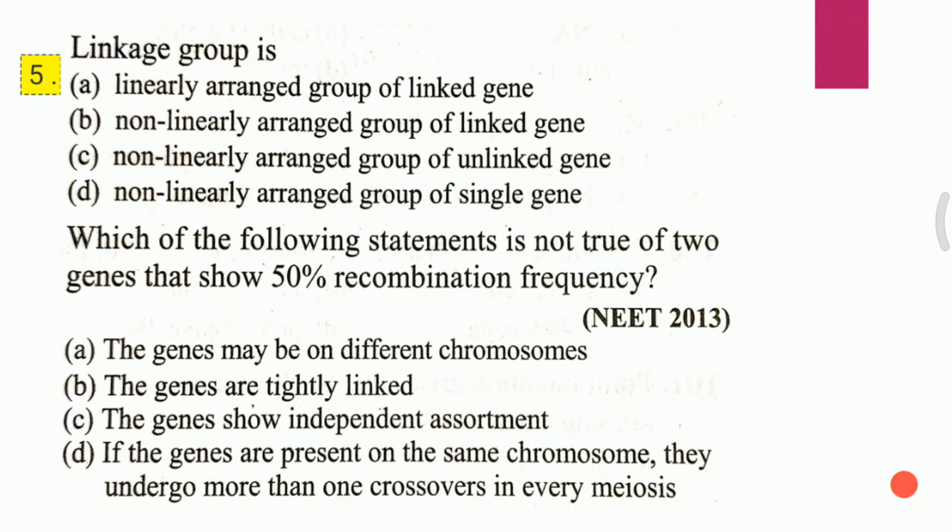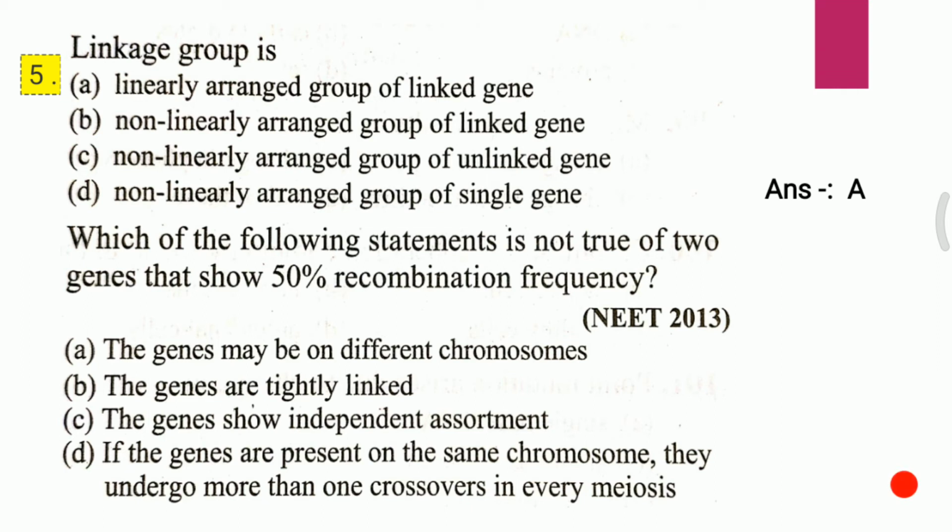Slide 5th, question 1. Linkage group is: A. Linearly arranged group of linked gene, B. Non-linearly arranged group of linked gene, C. Non-linearly arranged group of unlinked gene, D. Non-linearly arranged group of single gene. And the answer to the first question is A, that is linearly arranged group of linked gene.